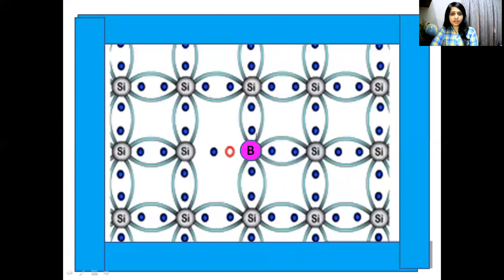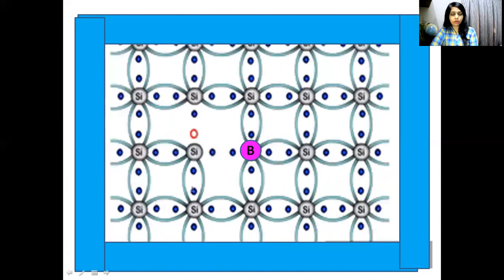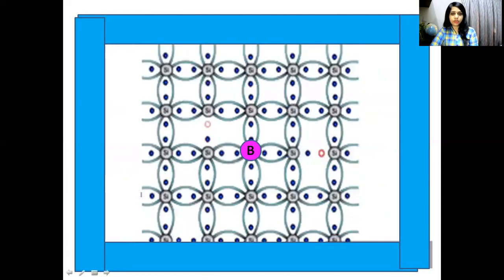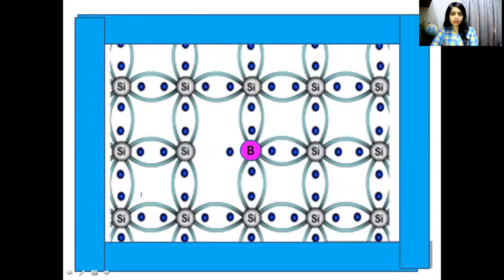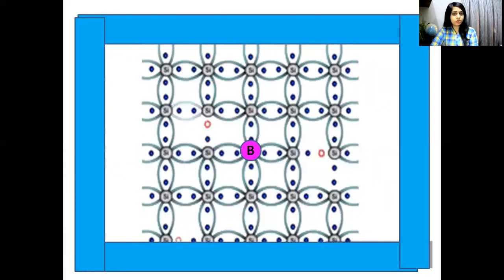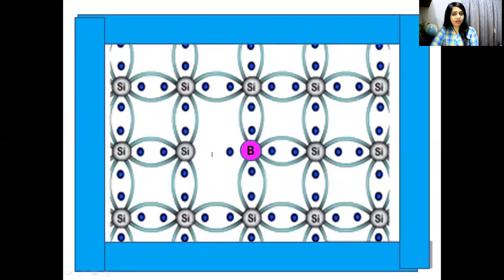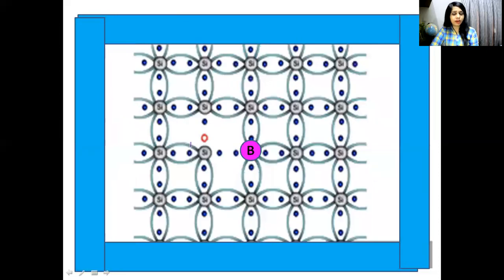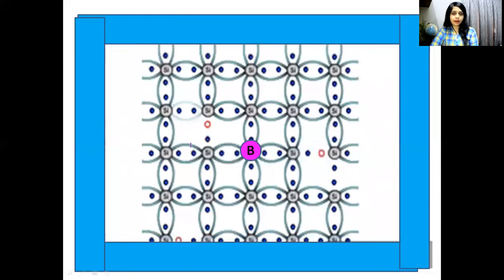Here you can see this is a boron atom, there was a hole, and the neighboring electron will take up the space. Again see, whenever an electron shifts from one position to another position, it will leave a hole behind. Whenever an electron shifts from one position to another, it will always leave a hole behind, like this.